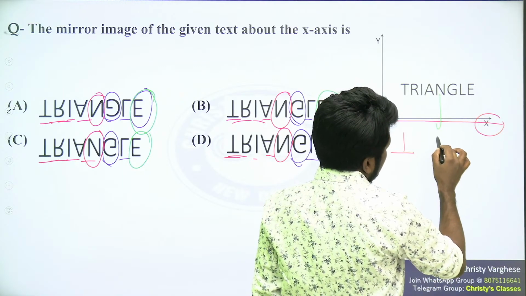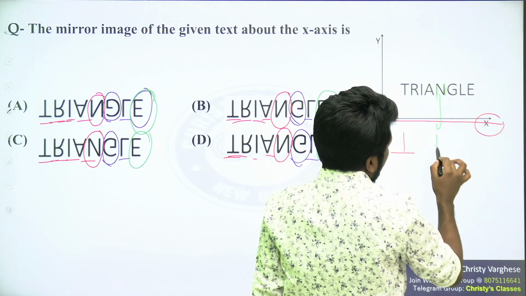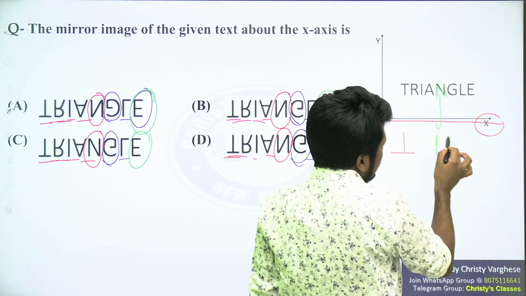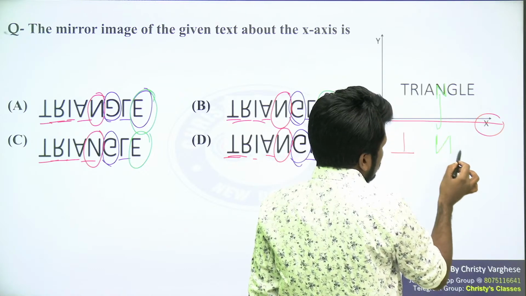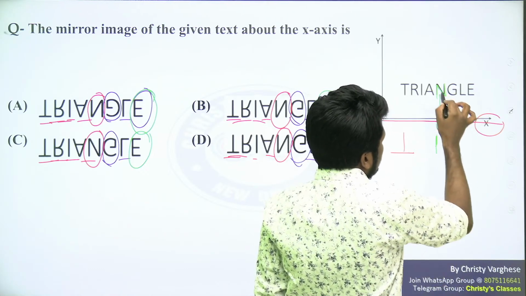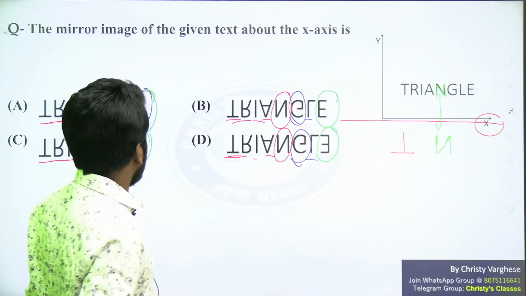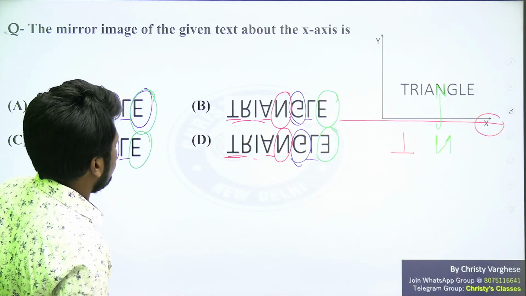Definitely in the mirror image, these 2 lines are vertical lines. Vertical lines, there won't be any change. But this diagonal line, that will definitely change, because the mirror is here. So this line will look like this in the mirror image. So check which answer options agree with that.